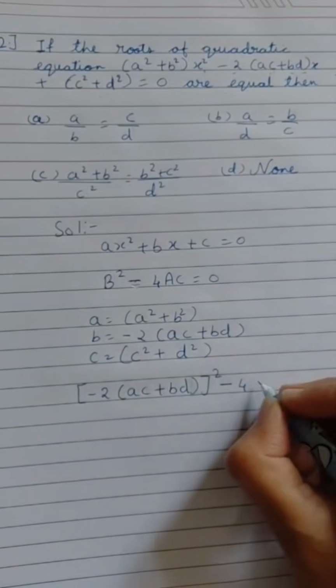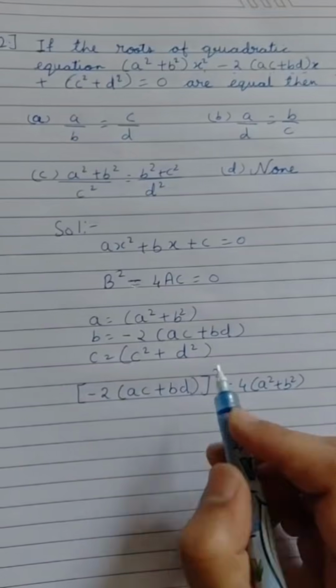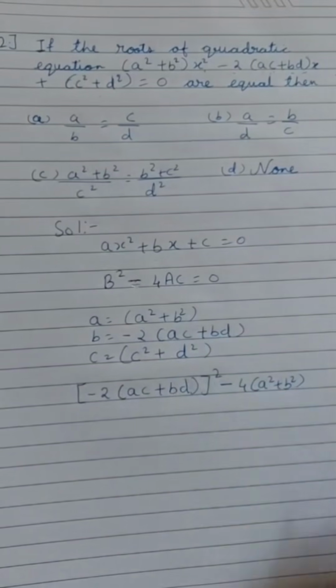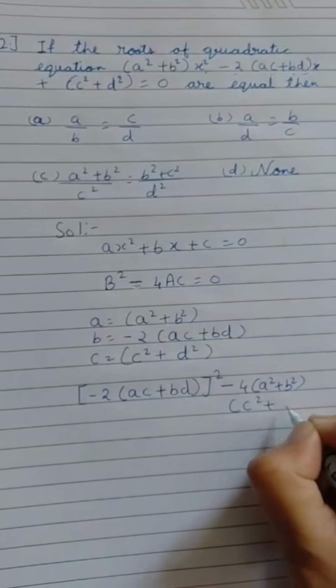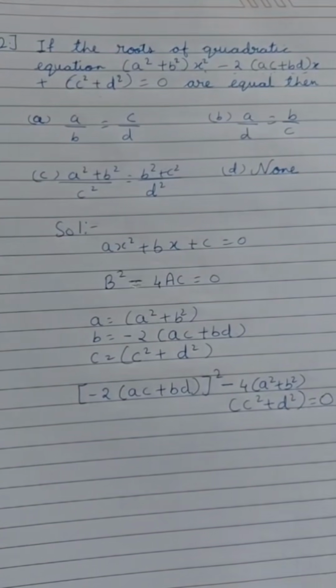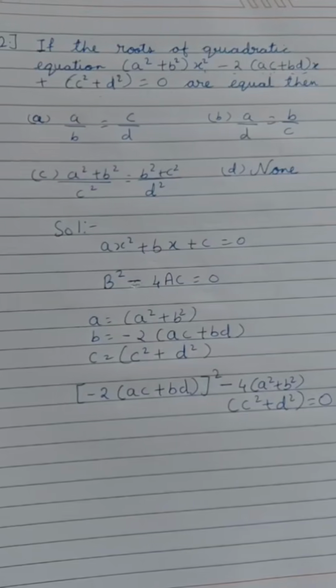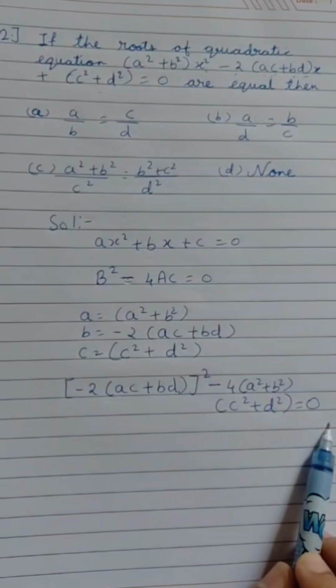So we'll mention here that is (a square plus b square), and c की value भी हम put करेंगे because it is in multiplication. So the value of c is c square plus d square equal to 0. Now this equation we will further solve and find out the answer for it.